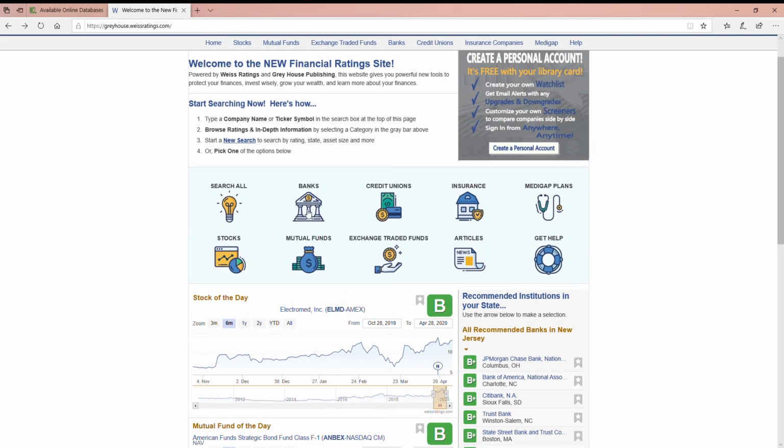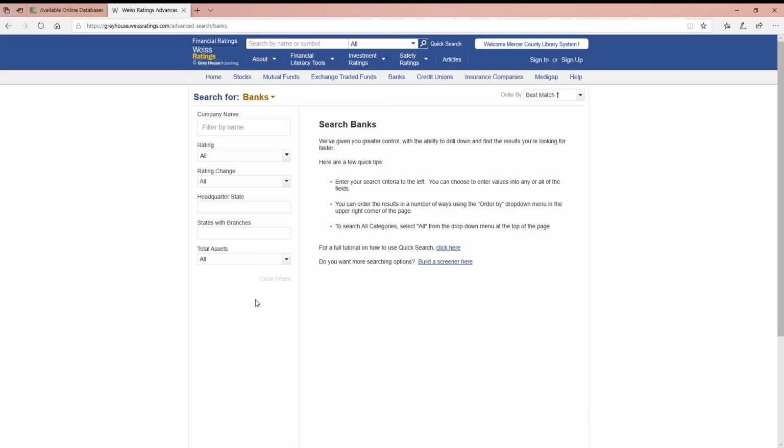Okay, so talking about those banks, that's what we're going to start in first. And basically, you have a search area that you're going to look for here.